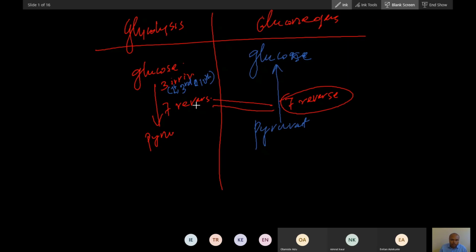They are the same steps because reversible means it can go either forward or in the other direction. But these 3 irreversible steps are only towards downward. Then these 3 irreversible steps will be replaced by other steps. In place of these 3 irreversible steps, there are 4 irreversible steps: 2 plus 1 plus 1.